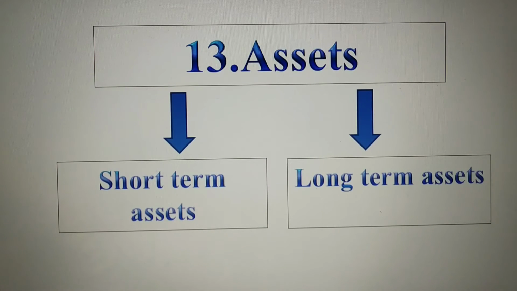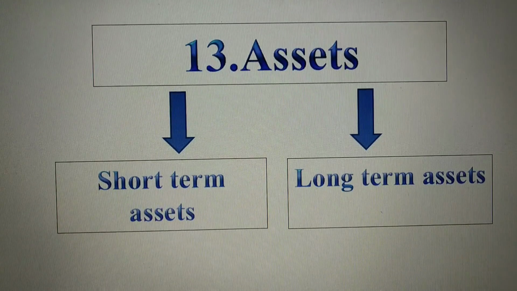Next one is long-term assets, also called fixed assets. These are the assets held by a business organization for its own use, not for sale. They are relatively permanent in nature. For example, building, furniture, and machinery all come under fixed assets.